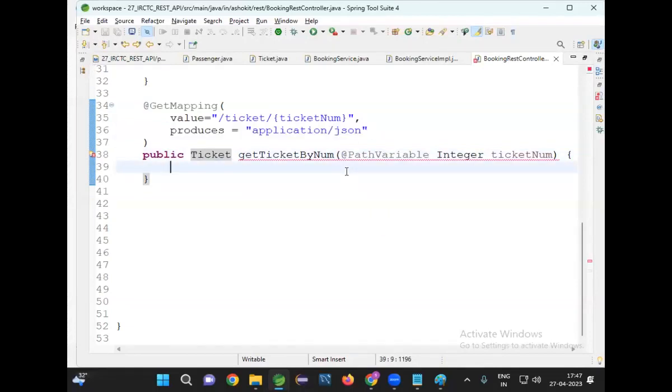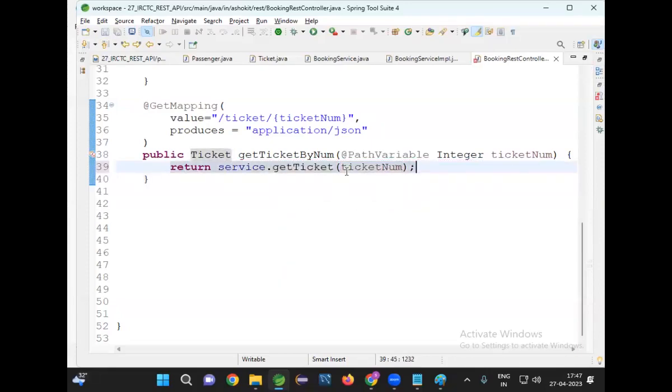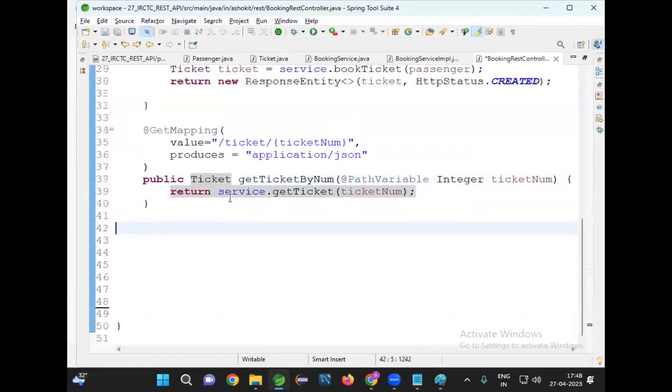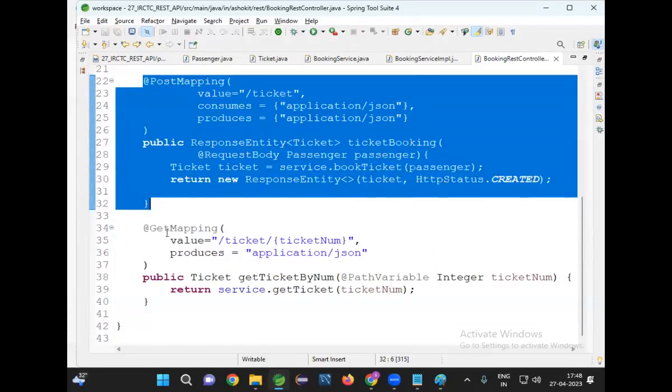Okay. Now what will I do? Return service.getTicket with the ticket number. That's it. I'm calling my service method. What will my service method return? Ticket object. With this, our REST API is ready. So in this REST API, there are two endpoints available. Endpoint is nothing but one method in the REST API. Or I can say, in this REST API, there are two operations available. One is the post operation. Another one is the get operation.